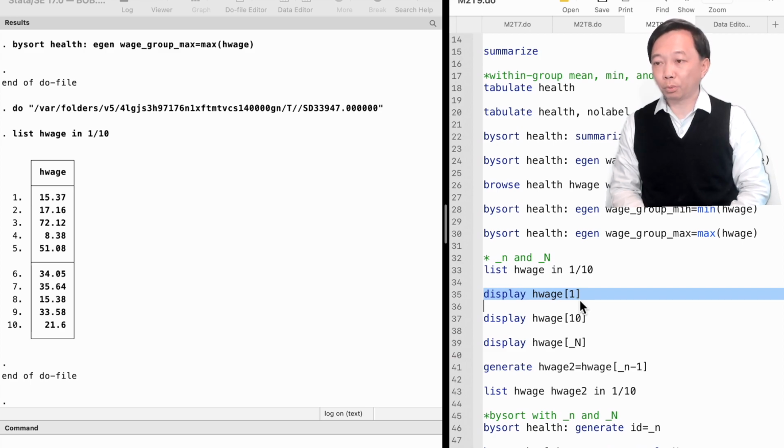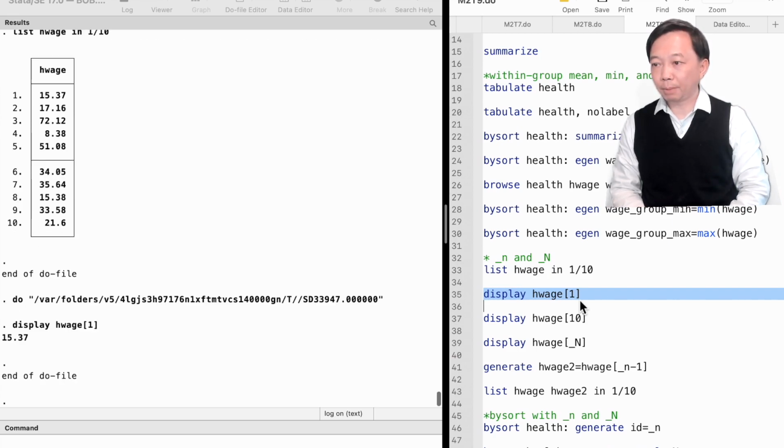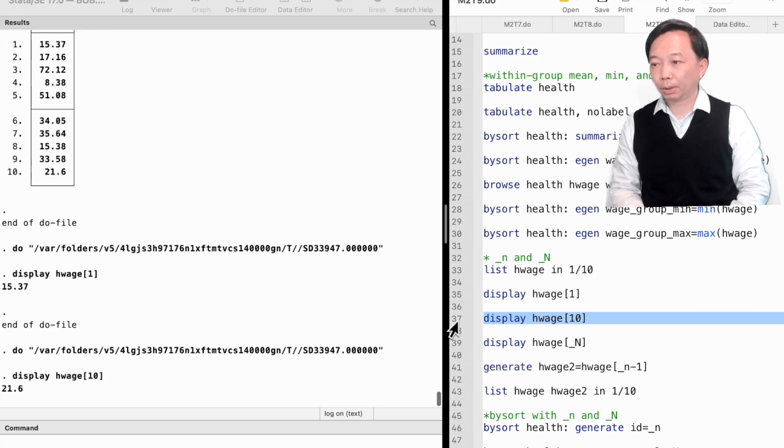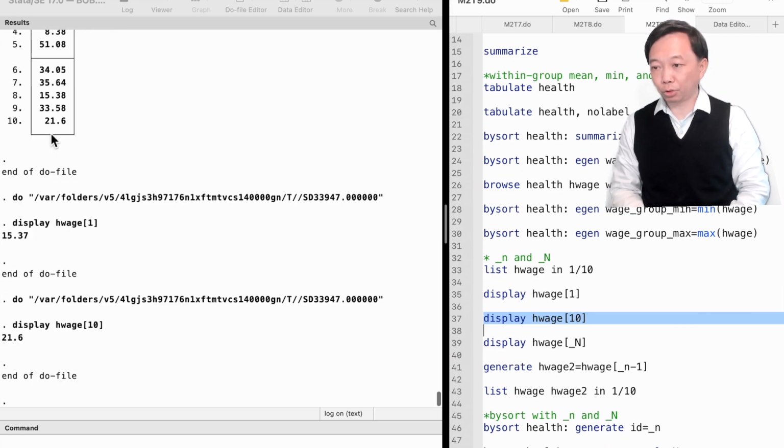We put the observation number inside the square bracket. Here we type the number 1. Similarly, we can display the 10th observation of the variable. If we want to show the last observation of the variable, we can specify underscore capital N.